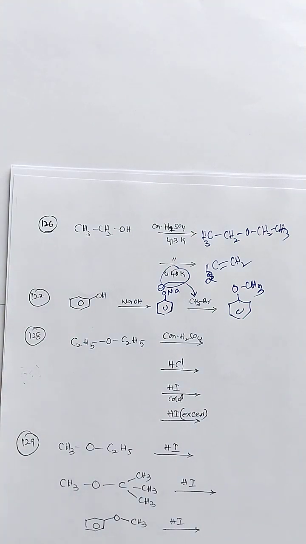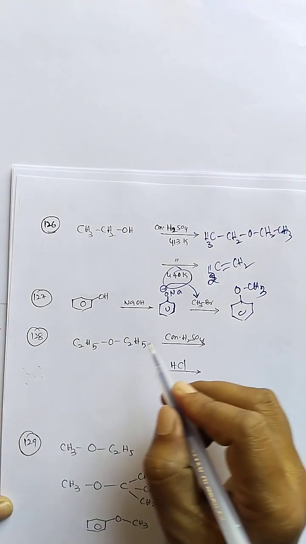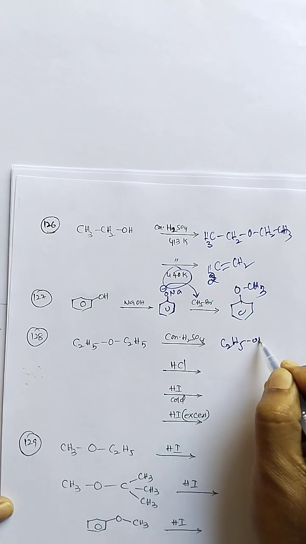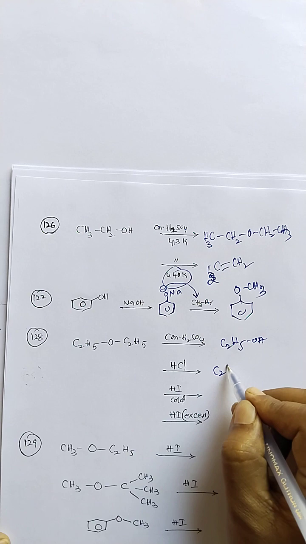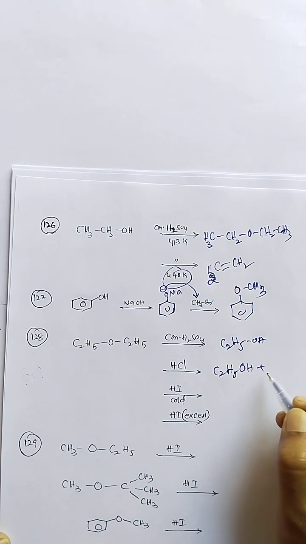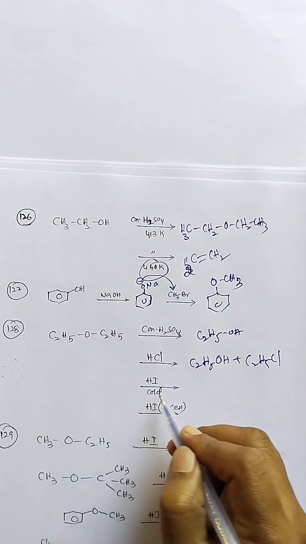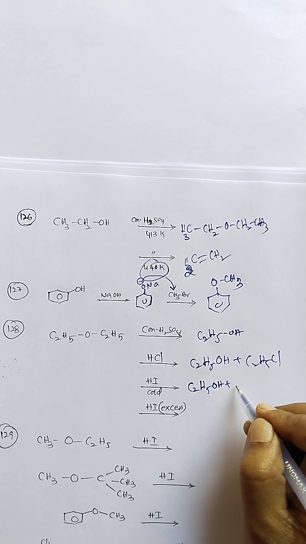Next, diethyl ether, the ethers chapter. Ether reaction with concentrated H2SO4, hydrolysis takes place and we get ethyl alcohol. Ether reaction with HCl gives ethyl alcohol plus ethyl chloride. Ether reaction with cold HI gives ethyl alcohol plus ethyl iodide.